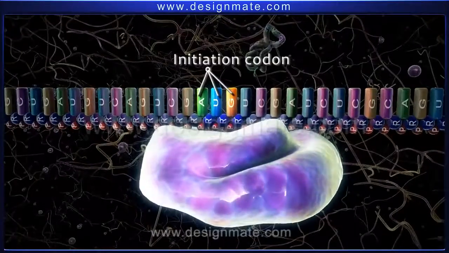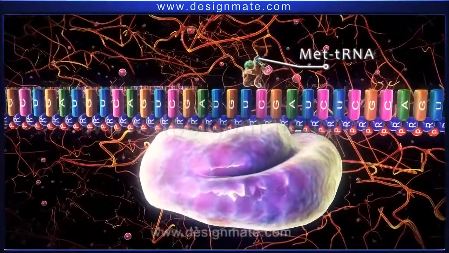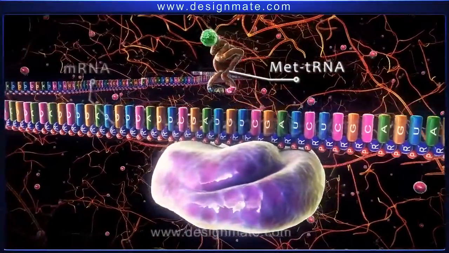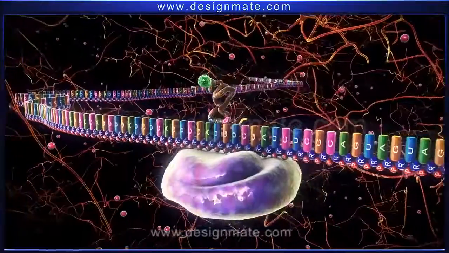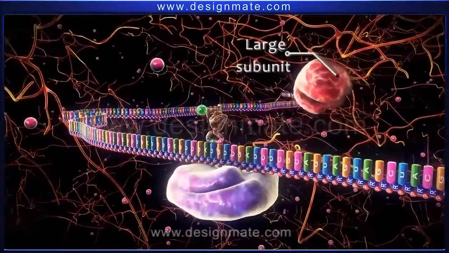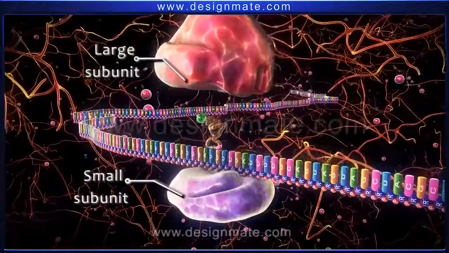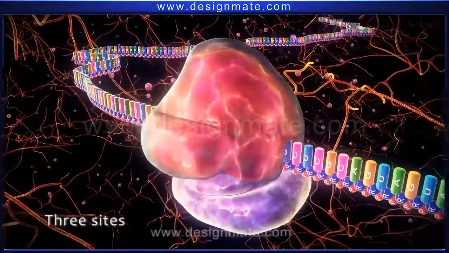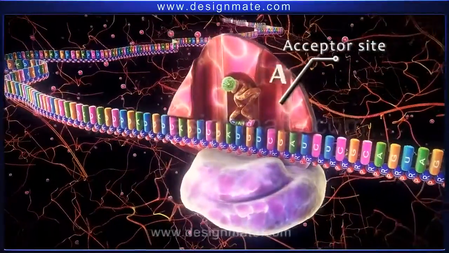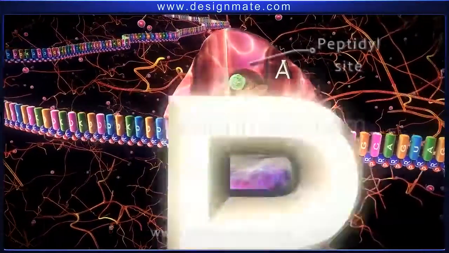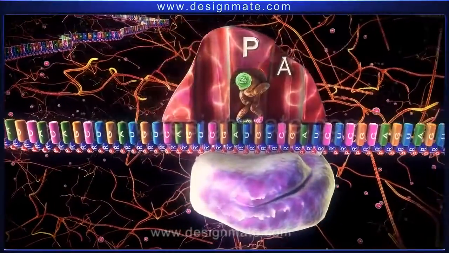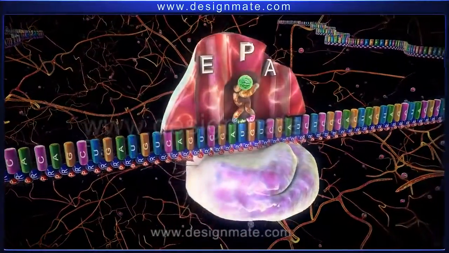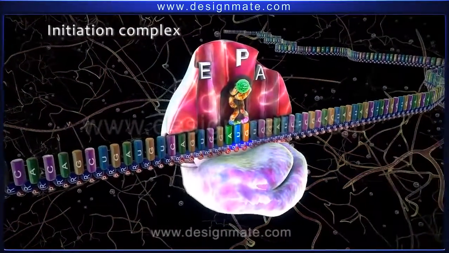At this point, met-tRNA, possessing the anticodon UAC, pairs up with the AUG codon of the mRNA. Then a large subunit of ribosome combines with the small ribosomal subunit. The large subunit shows 3 sites: the acceptor site or the A site, the peptidyl site or the P site, and the exit site or the E site. This whole unit forms the initiation complex.